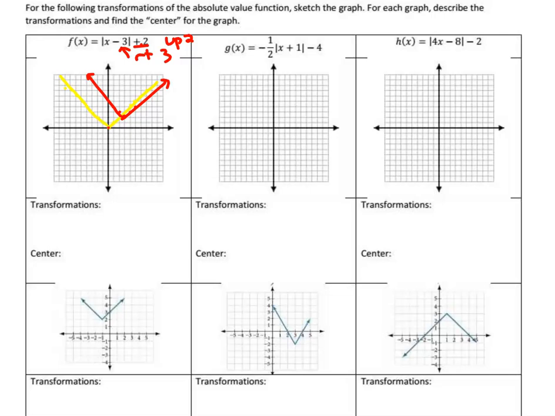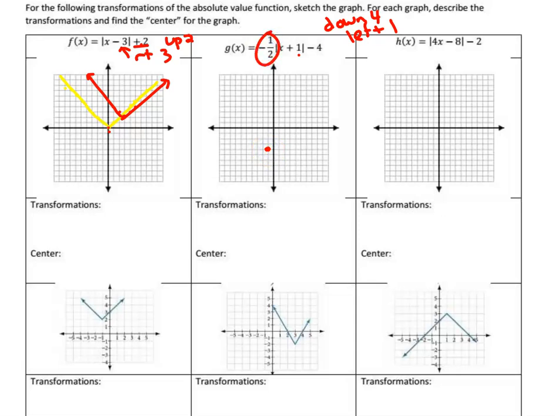So for the next one, for G, these were supposed to be boxed in, but on the screen they're not showing up boxed in. On G, this one went down 4. It went left 1. Let's plot that. So here was the original vertex, the origin. So if I go left 1 and down 4, 1, 2, 3, 4, there's the new vertex.